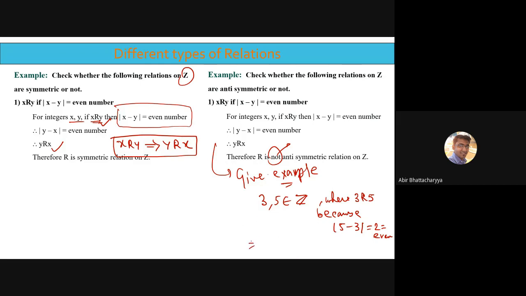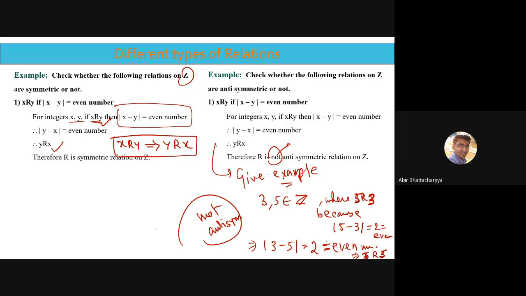Now this implies mod of 3 minus 5 is also an even number, which means 5 is related to 3. So I started from 3 related to 5 and ended up with 5 related to 3. This is why it is not antisymmetric.